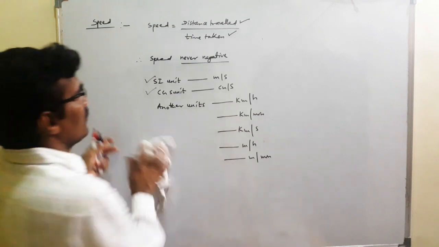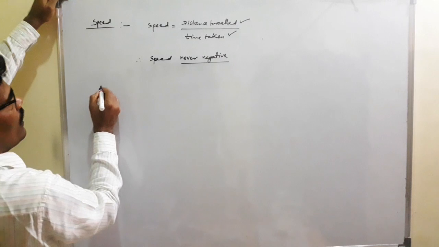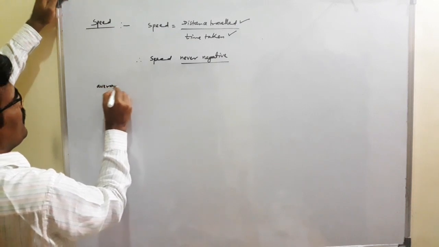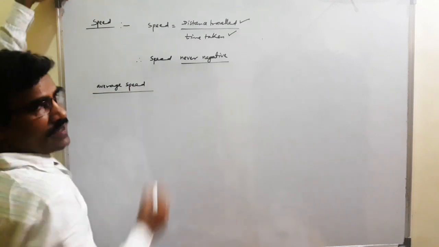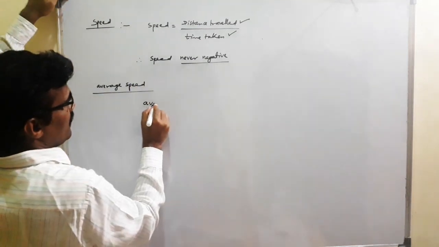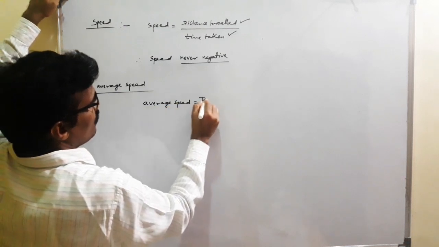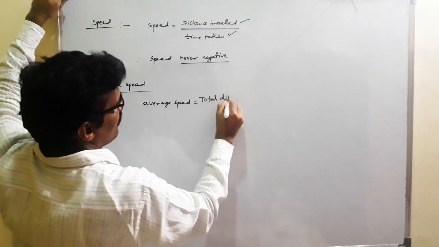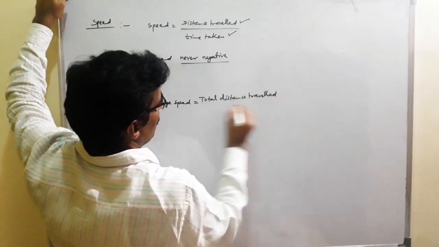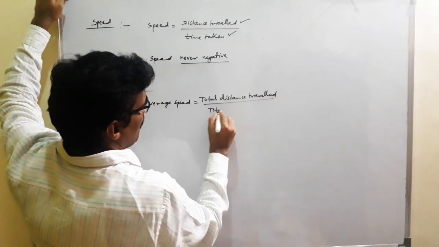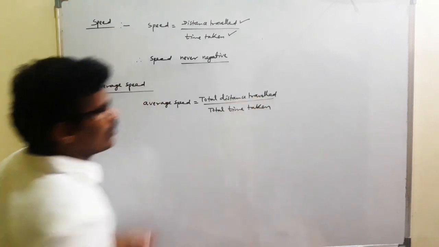Okay? Then listen. Sir, here what is the average speed? Average speed is nothing but total distance traveled by total time taken.